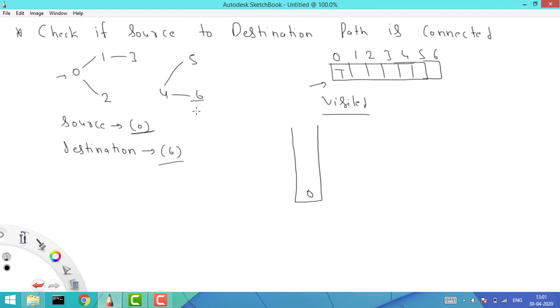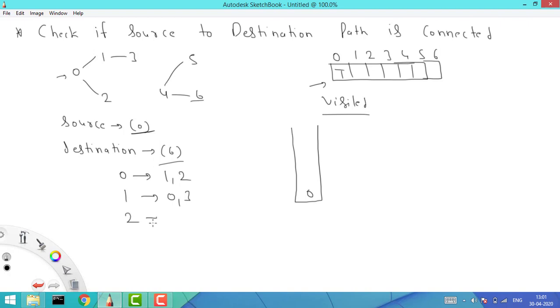Now the point is how you are defining this graph. A graph can be defined using an adjacency matrix or an adjacency list, right? Here we are defining the graph via an adjacency list. Since this is an undirected graph, the adjacency list means a list of lists, and each index points to a list. For each index there will be a list, and that list defines the neighbors it has. First for 0, how many neighbors do we have? We have neighbors 1 and 2. Now for 1, we have neighbors 0 and 3.